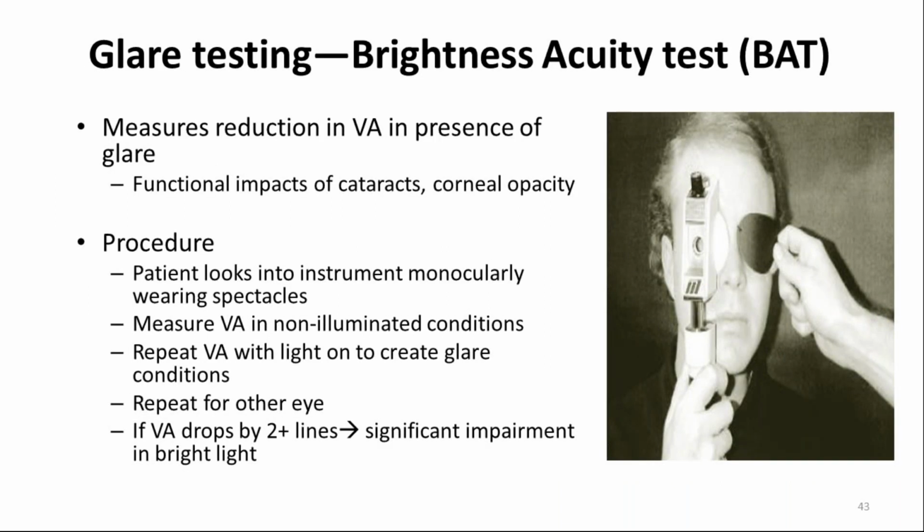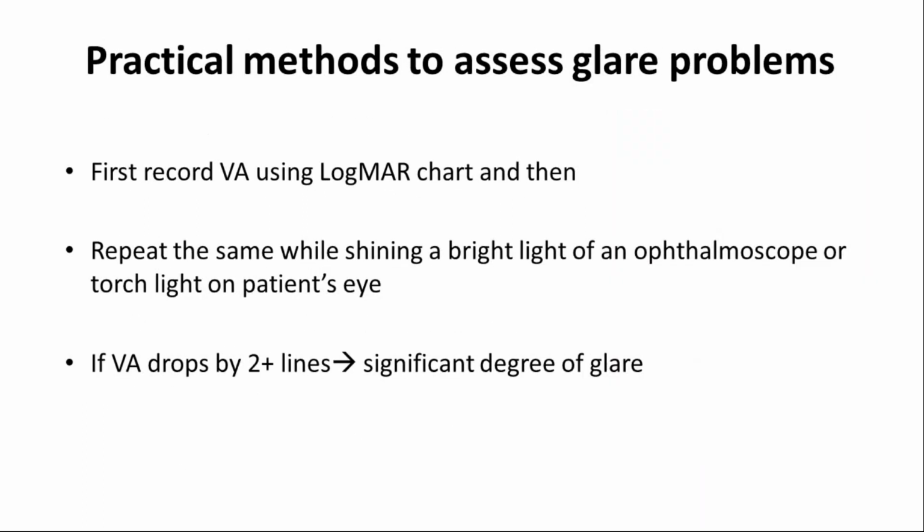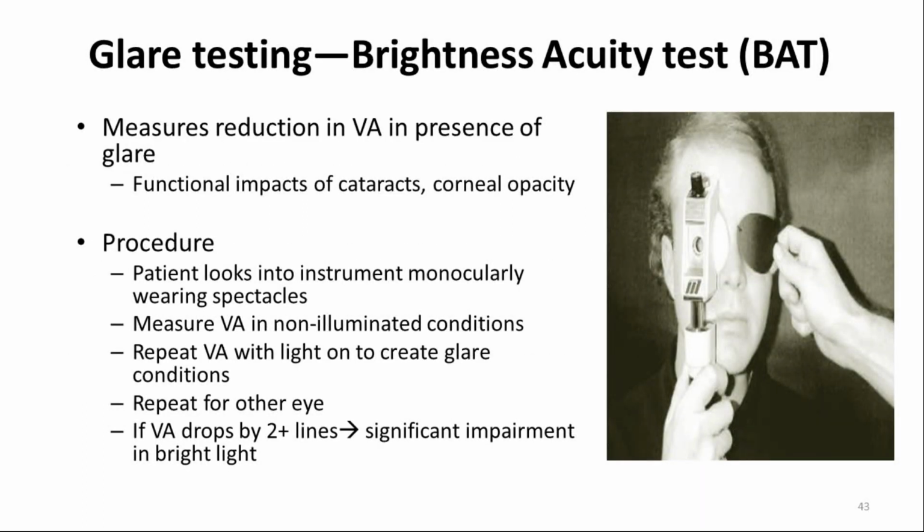So how do we do that? Usually cataract patients and corneal opacity patients complain of a lot of glare, and it measures the reduction in visual acuity in the presence of glare. So how do we perform the brightness acuity test? The patient should look into the instrument monocularly using his base correction, and visual acuity should be assessed in non-illuminated condition.